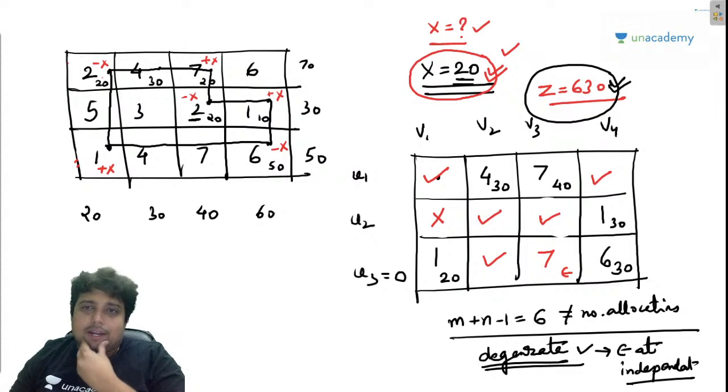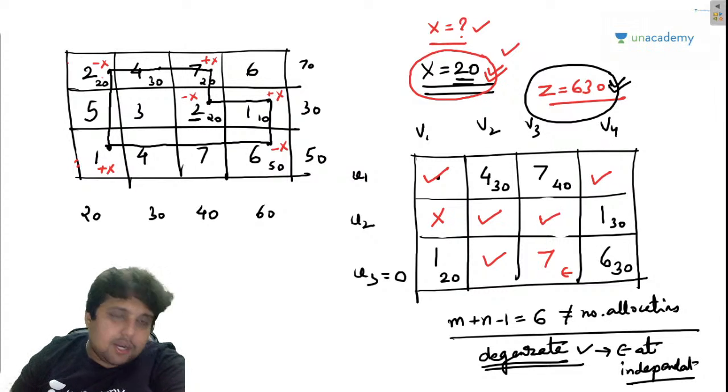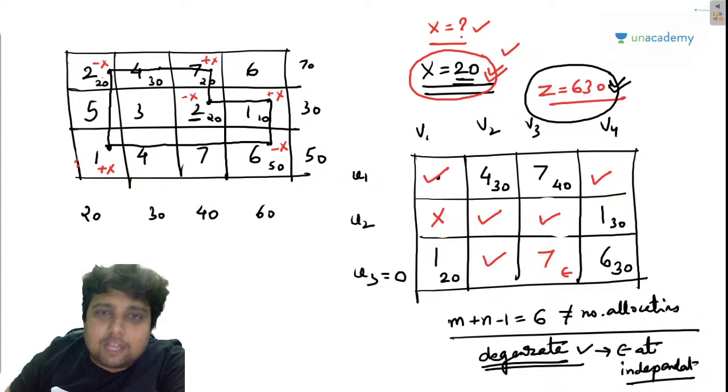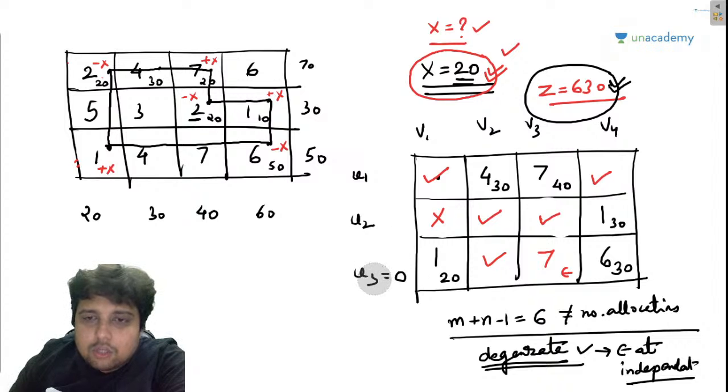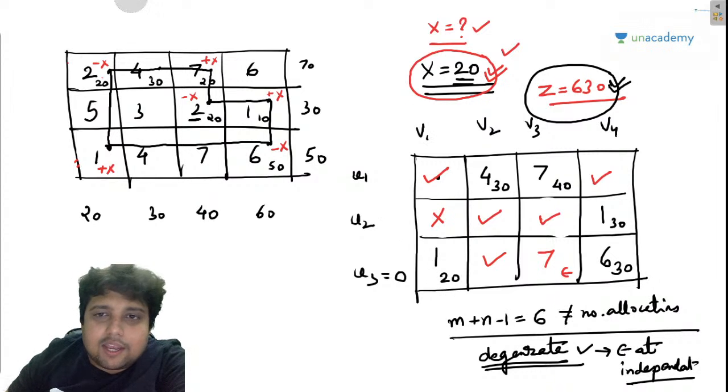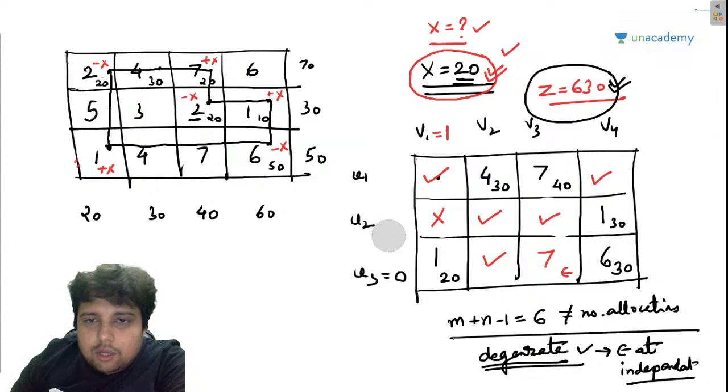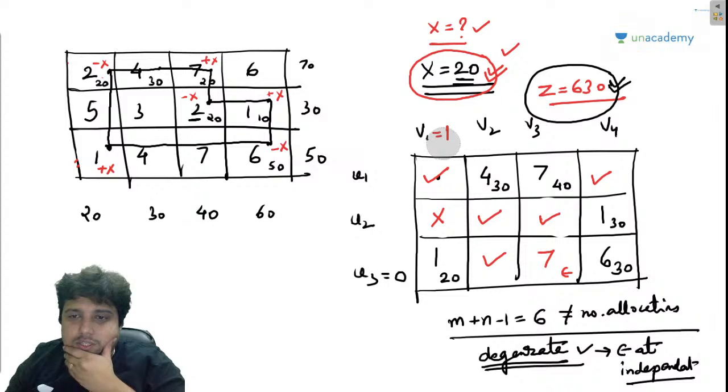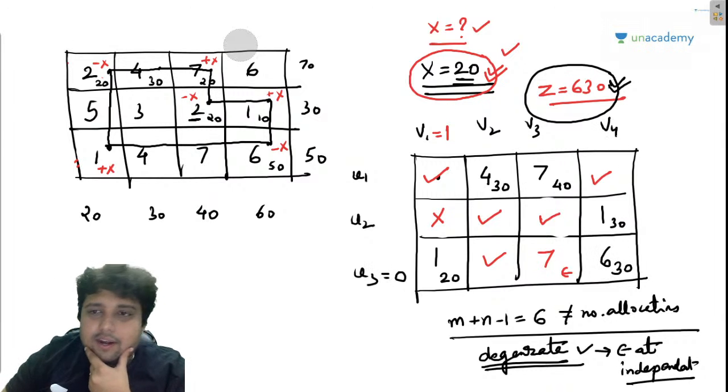Correct? Now what can I do? I can find the values of these variables. So u3 is 0. u3 plus v1 is equal to 1, so I can write v1 is equal to 1. Now u1 plus v1, sorry, I cannot find this yet. If this is 1, this is 0. So now 0 plus v4 is equal to 6. So I can write 6 here.